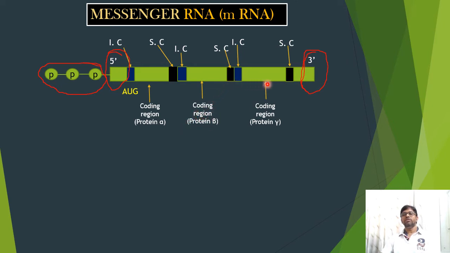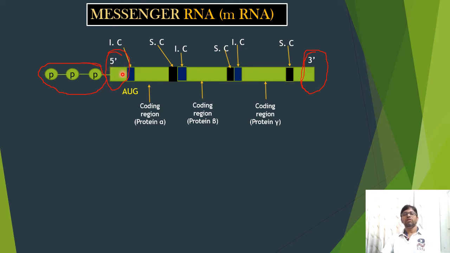And here you can see one more coding region. This region also contains one initiation codon and one stopping codon, and this is the 3' end of mRNA, and this is the 5' end. Here you can see the leader sequence, which usually does not translate into protein.